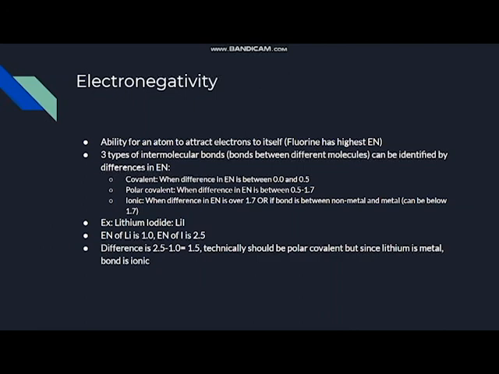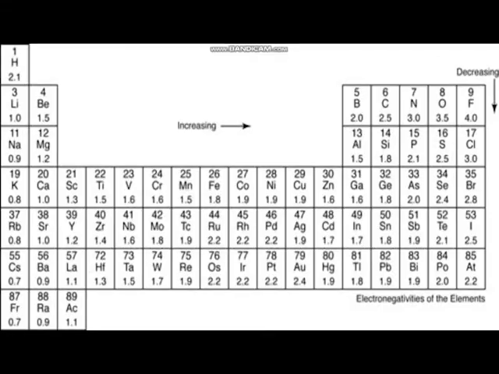An example of this is lithium iodide, LiI. The electronegativity of lithium is 1.0 and iodine is 2.5. So when you calculate the difference and see that it is 1.5, technically this should be polar covalent because it's between the threshold for polar covalent, but since lithium is a metal, the bond is ionic.